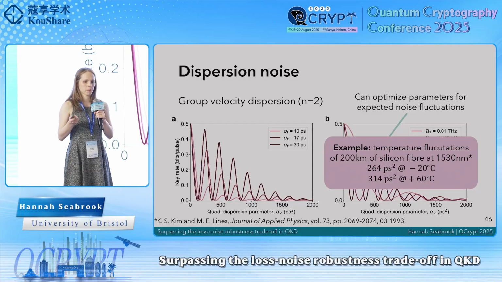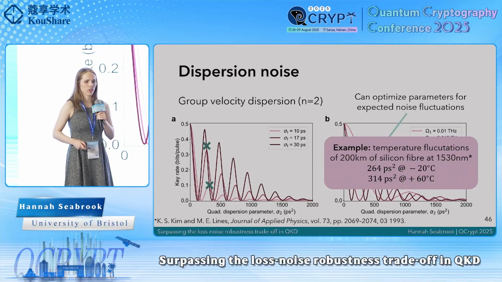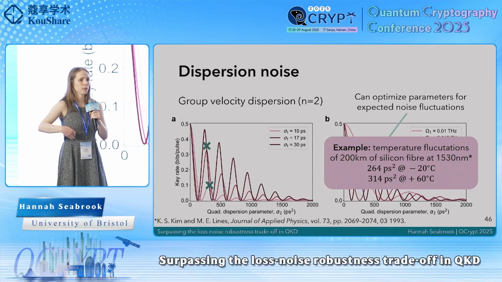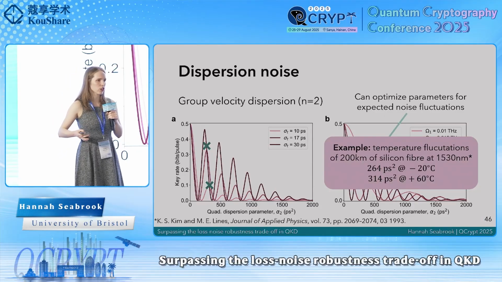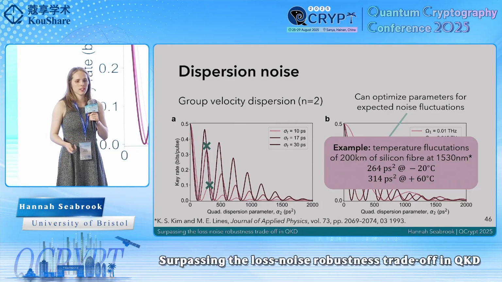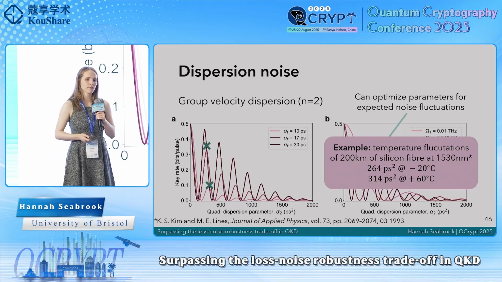So if we plot these onto our key rate graph, one which is actually less optimized than, say, the one on the right, which is now covered, we see that these lie well within one oscillation of our key rate. So this means that we still achieve high key rates even under fluctuating dispersion parameters. And we also see that these lie well within one oscillation peaks, which means we can have a large tolerance to how well we've characterized the dispersion parameter of our channel. And additionally, we know that we can also still optimize parameters of our encoding to push up the key rate further.